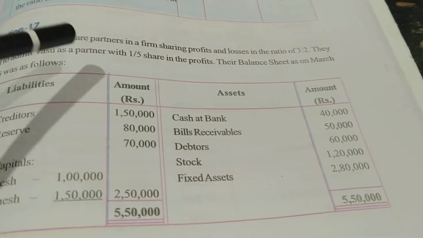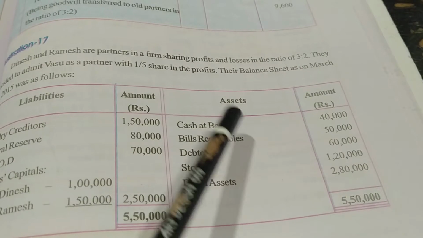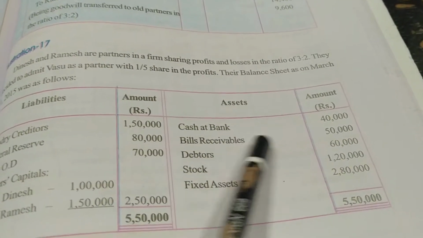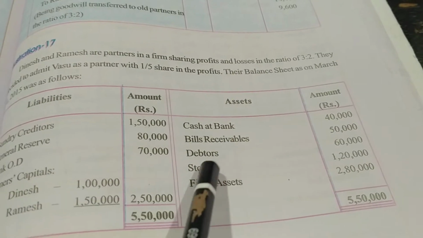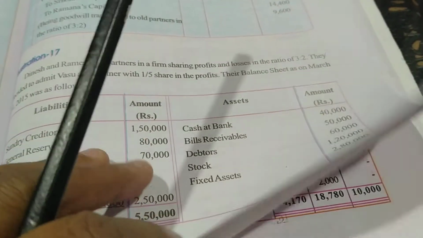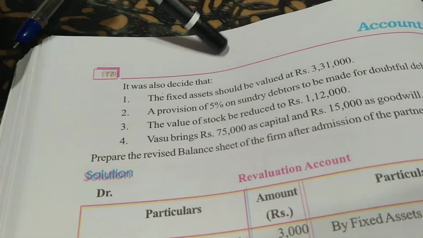Then cash at bank, whatever amount the new partner Vasu is bringing, we'll add here. Whatever goodwill is coming, we'll add here along with this 40,000. Bills receivable will be written on the asset side. Debtors, stock and fixed assets will be written on the asset side. Have a look at the adjustments.